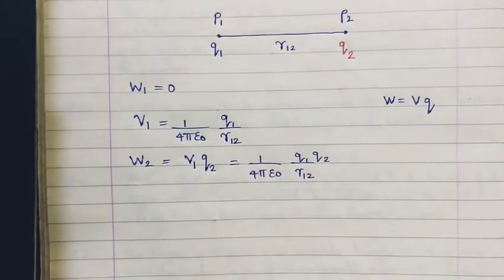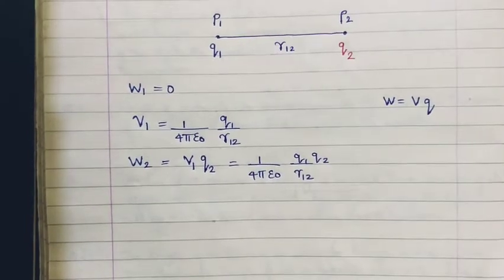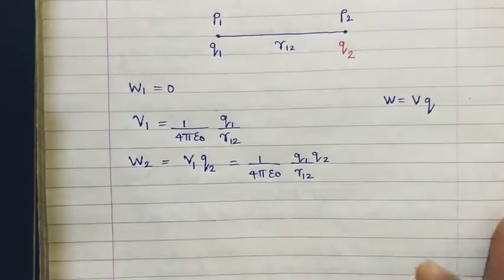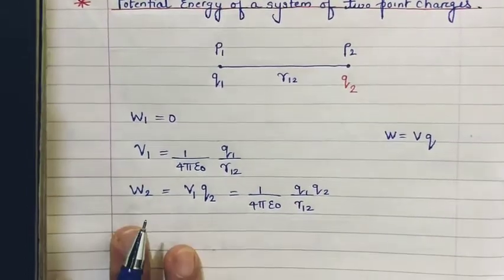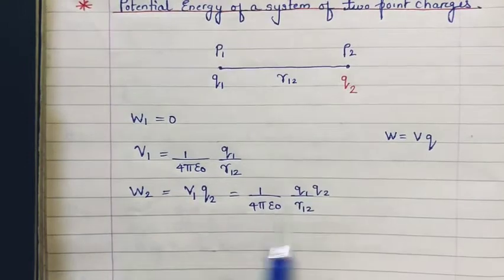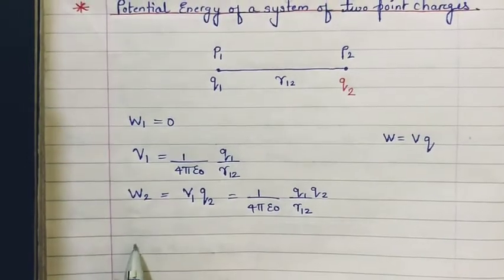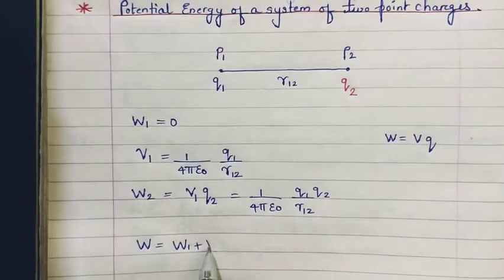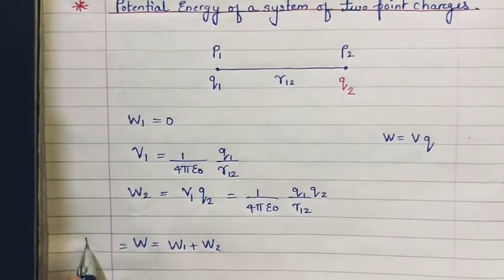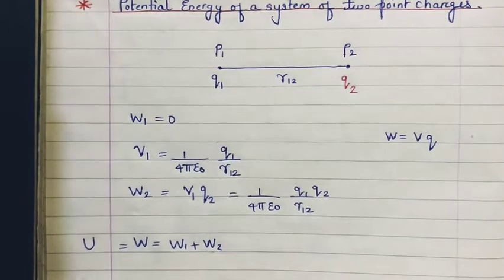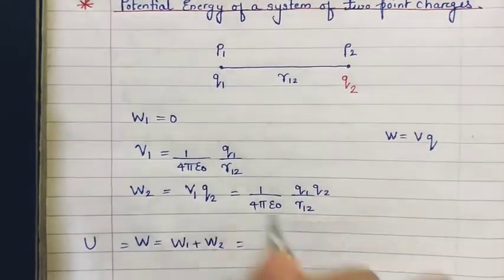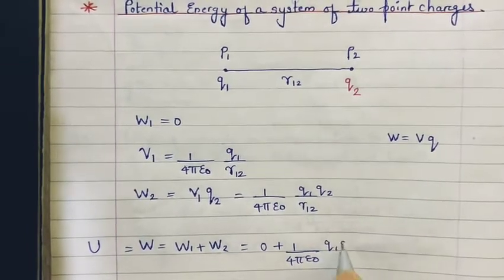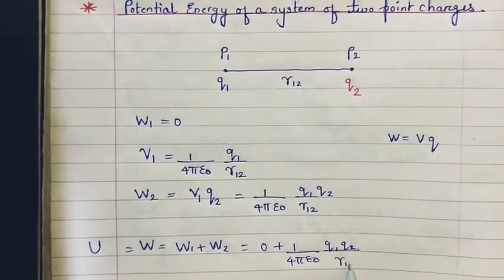As the work done is stored as the potential energy of the system, you already know that, right? Work done in getting the charges in the system is stored as the potential energy of the system. So this potential energy of the system will be due to the charges q1 and q2. The total work done is going to be W1 plus W2, which will be stored as the potential energy of the system, capital U. Alright, so this is going to be 0 plus 1 upon 4 pi epsilon naught q1 q2 upon r12.